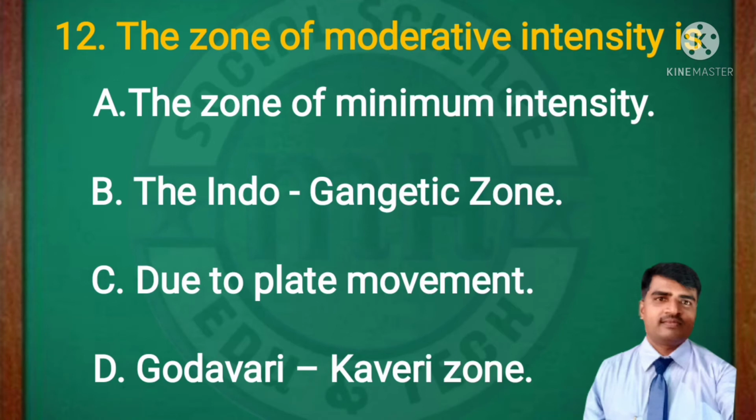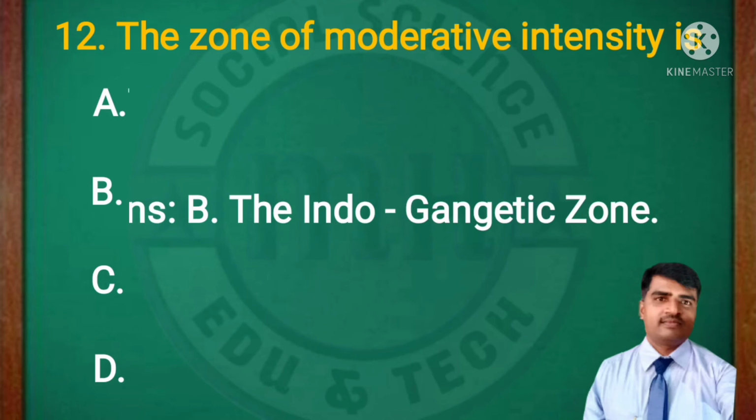The zone of moderate intensity is: the zone of minimum intensity, the Indo-Gangetic zone, plate movement, Godavari-Kaveri zone. The right answer is an already repeated question. The Indo-Gangetic zone is known as the moderate intensity zone.